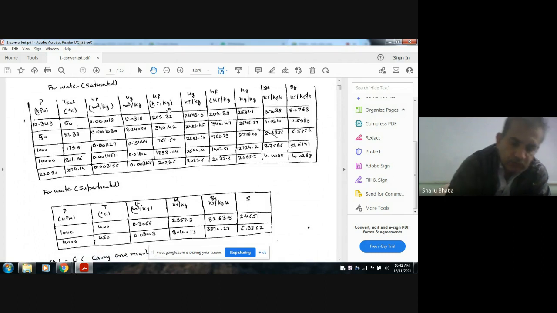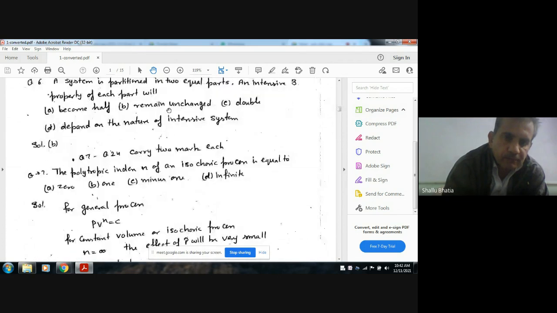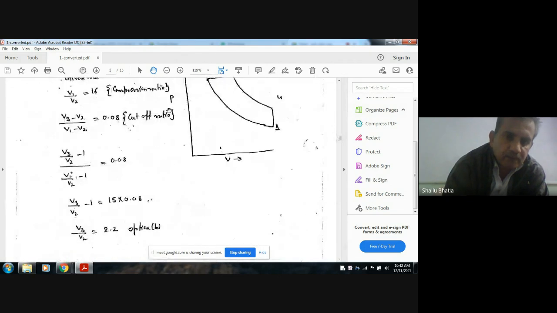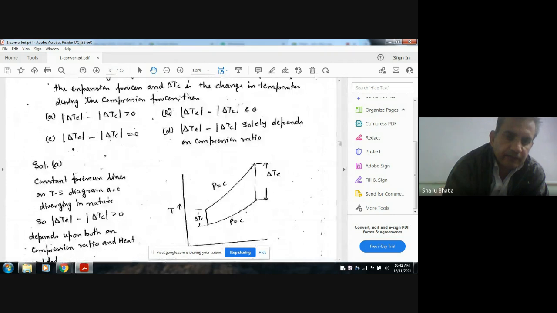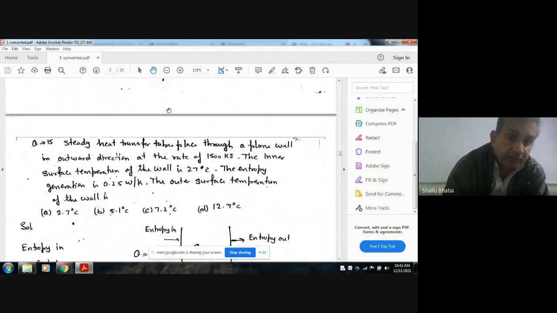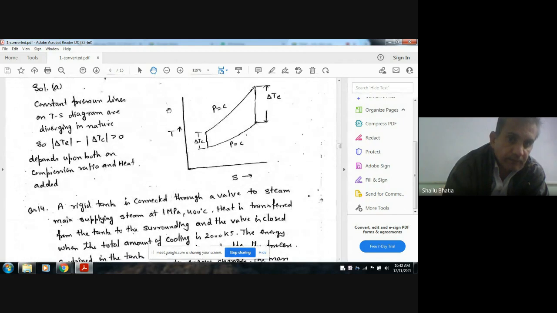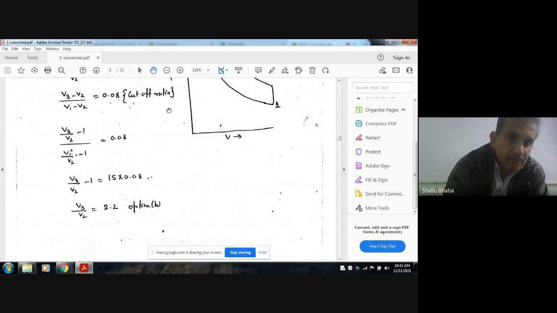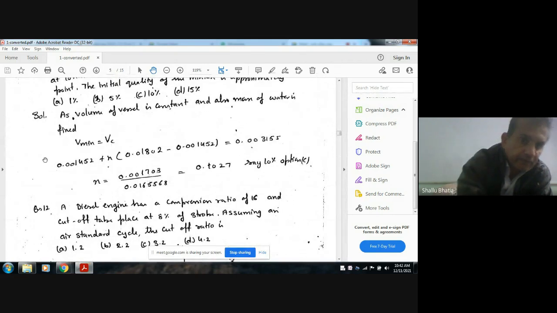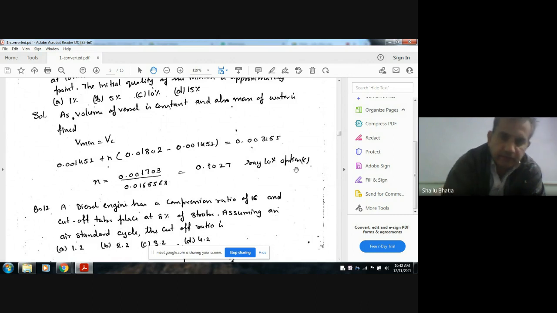Okay, so VC is given, and VF and VG at 10 MPa are also given. So from this, VG minus VF plus VF into X, and here we can put it to the VC. So X comes to 0.1027, or say 10%, option C.